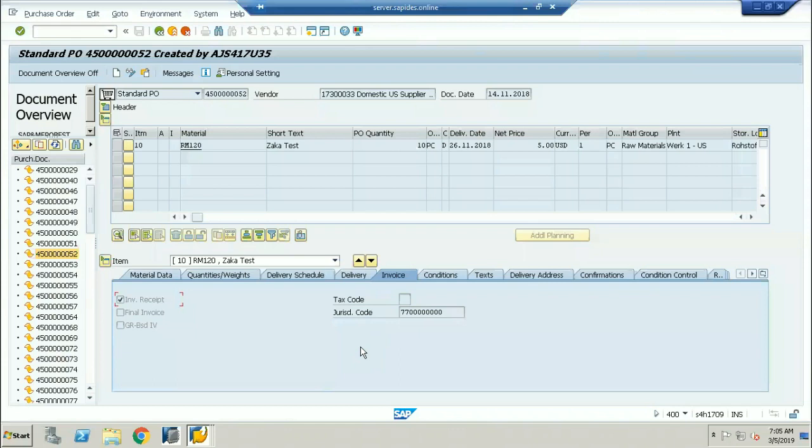If I see here, what is the storage location which has been updated here? You can see here, this is the storage location. Okay, ROH. This is exactly the storage location. Otherwise I can see here directly. Actually it is not taking me there. It is giving a dump error, actually. That is the problem. It is not taking me there.